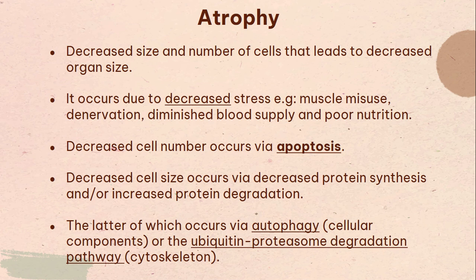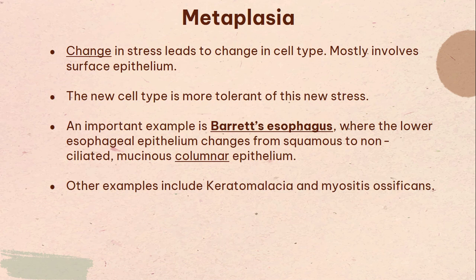Decreased cell size, on the other hand, is going to happen via decreased protein synthesis or increased protein degradation, or both. So, how does protein degradation take place? This is going to happen via two mechanisms as well. So, the first one is autophagy, and that's when the cellular components are sort of placed into vacuoles and destroyed within the cell. And the ubiquitin proteasome degradation pathway, which is going to handle the cytoskeleton, so the protein. So ubiquitin is going to tag the protein, and the proteasome machinery is going to destroy the tagged protein. Alright? So let's move on to metaplasia.